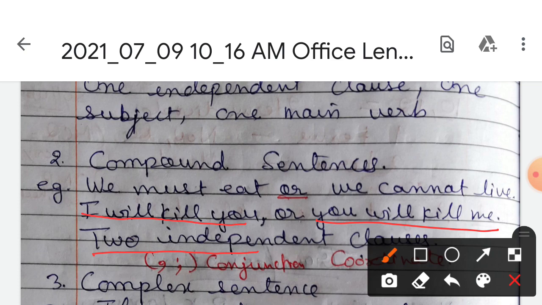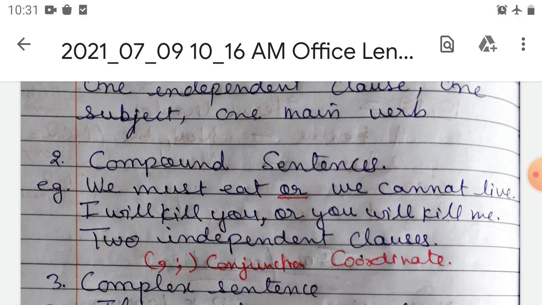So compound sentences have two or more independent clauses. When two or more sentences are separated by a comma or semicolon, we are using a conjunction in this. So this is a coordinate clause.